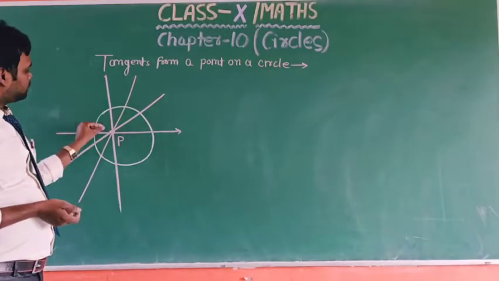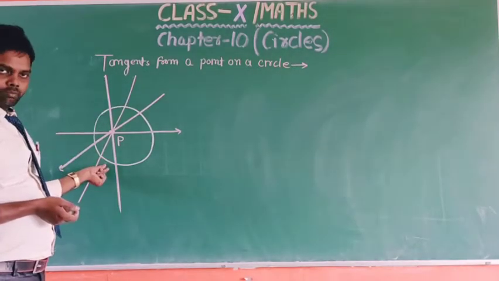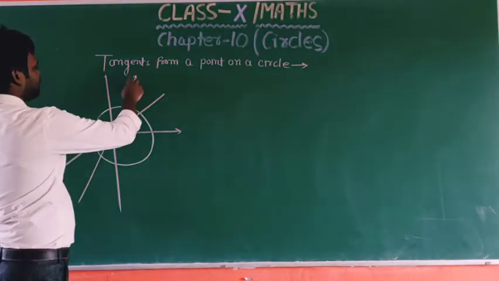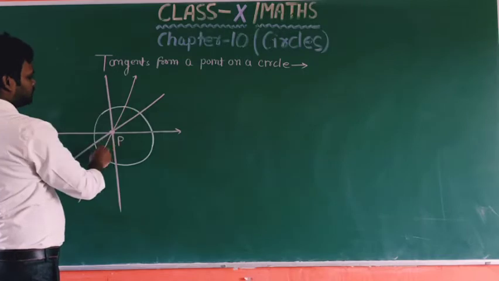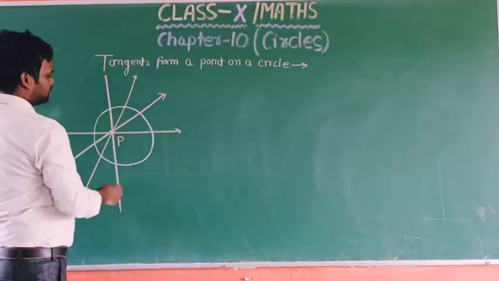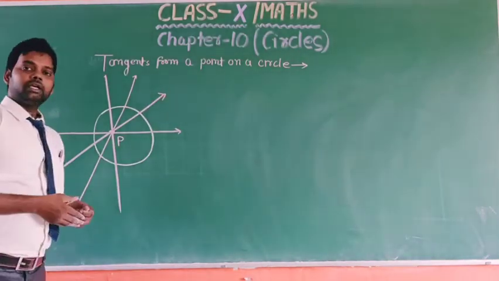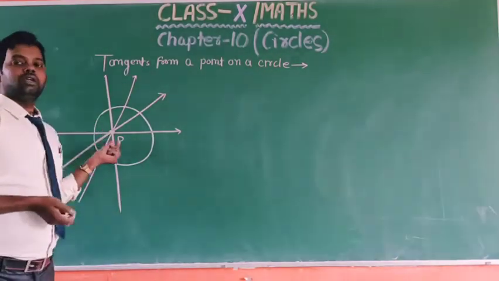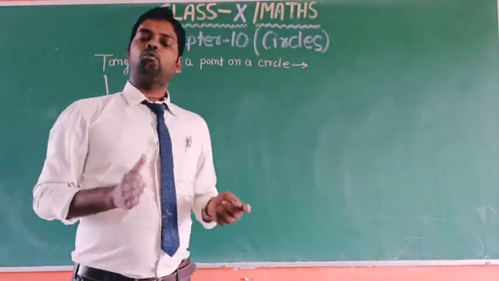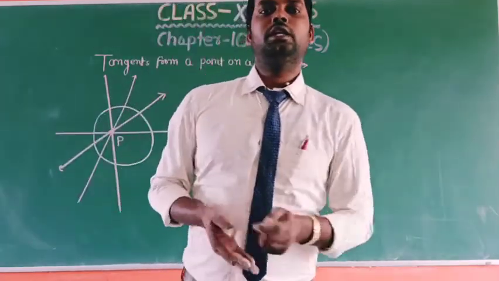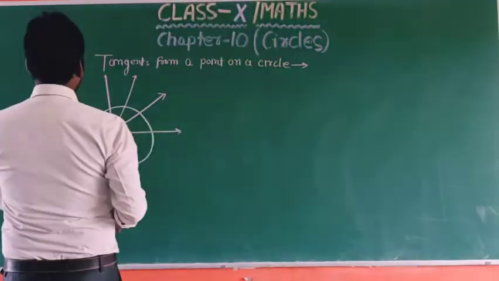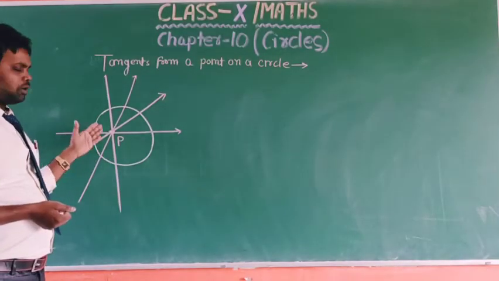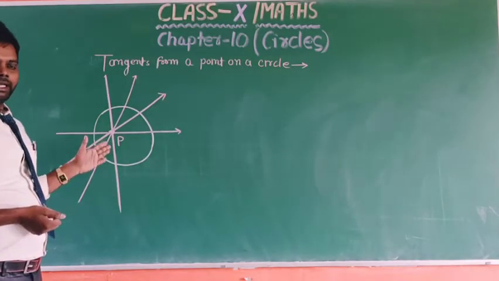This line also intersects the circle at two distinct points, and also this line, okay. If the point lies inside the circle, we cannot draw any tangent from this point, okay.